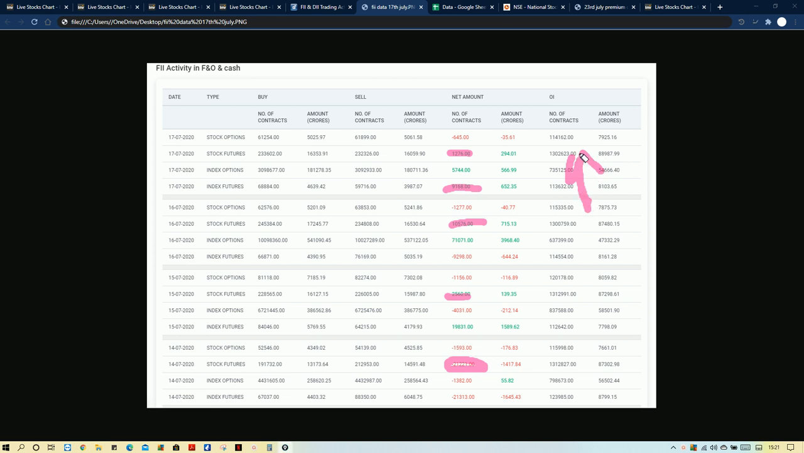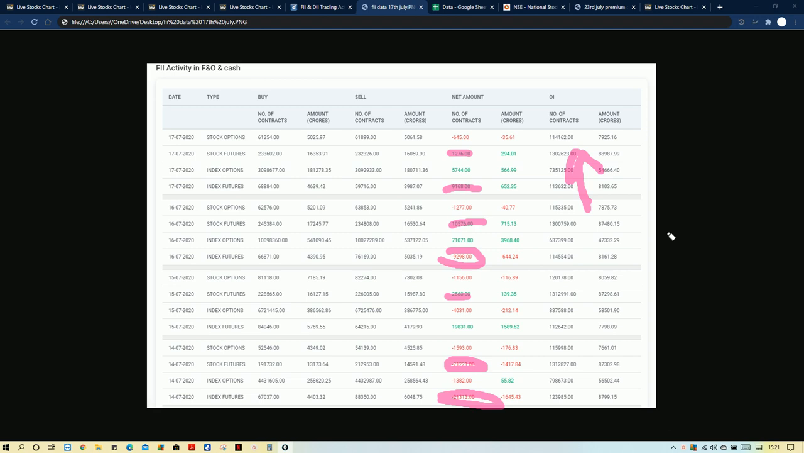So the upside remains solid because of the FIIs being bullish at this point. Earlier they were selling futures, and we have seen they were consistently selling futures. Now they have bought index futures, so that is confirming that the Nifty will be moving towards the upside.